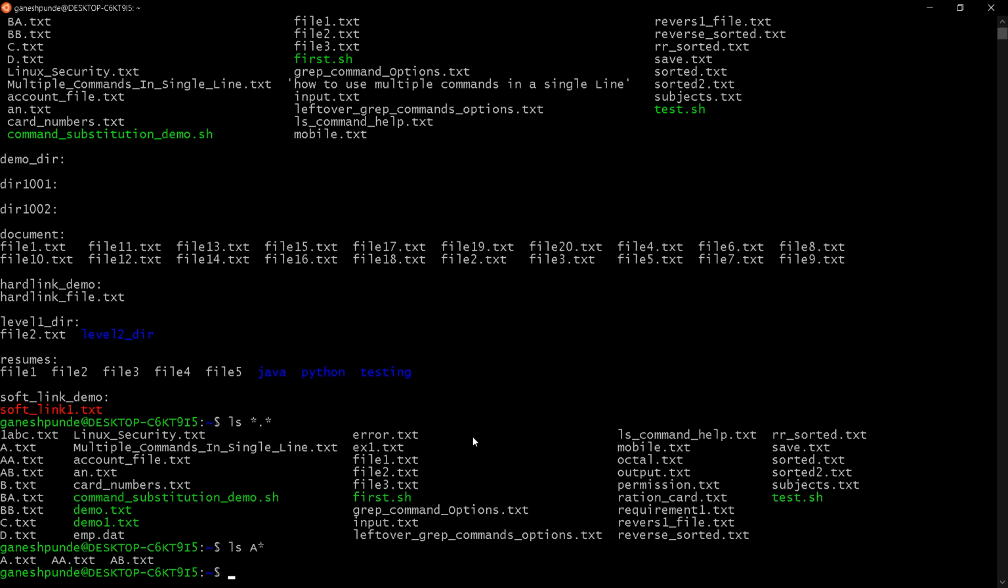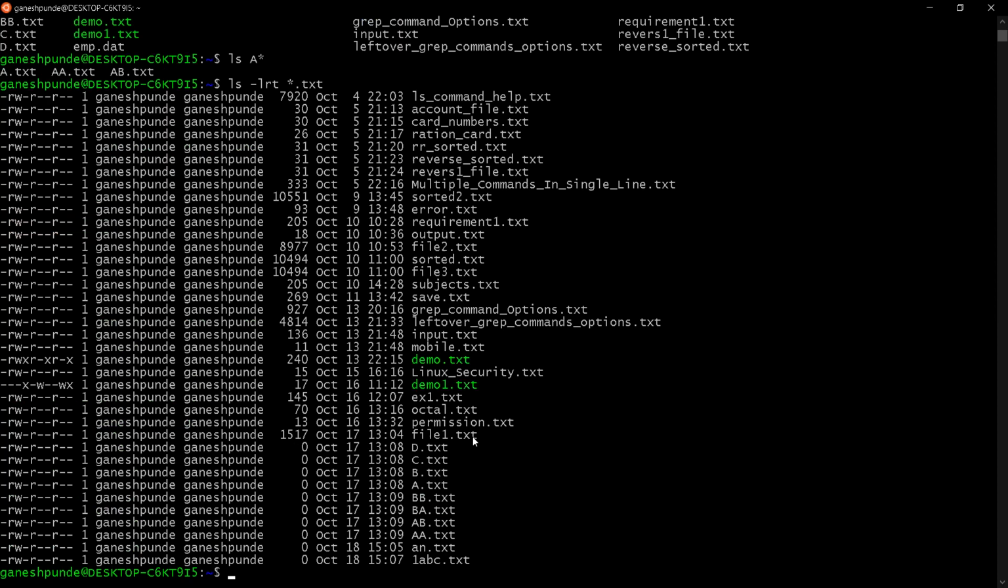Now let's say I want a list of files ending with txt extension. So you can see these are the files with txt extension. So you can see I'm using a regular expression. The star represents the file name with 0 or more characters, and the extension is txt extension, right?